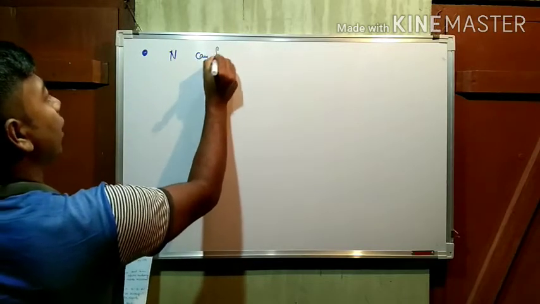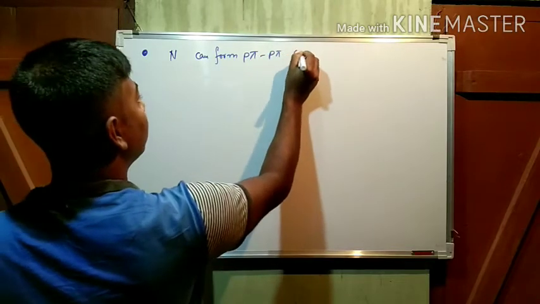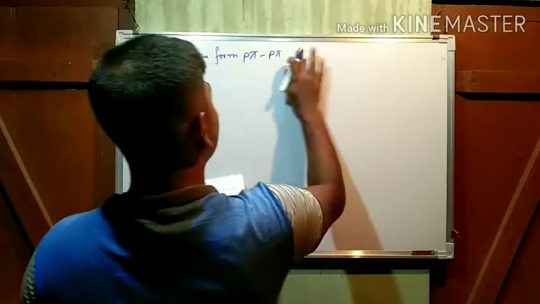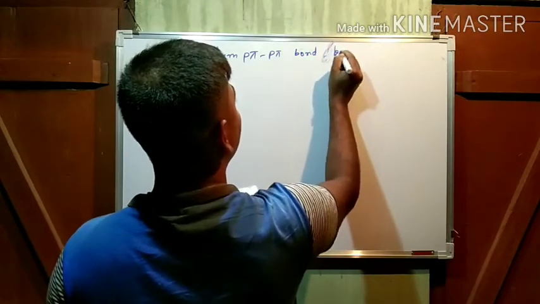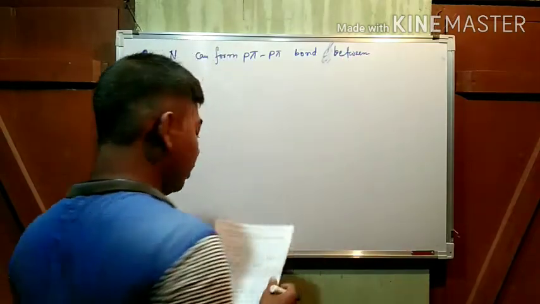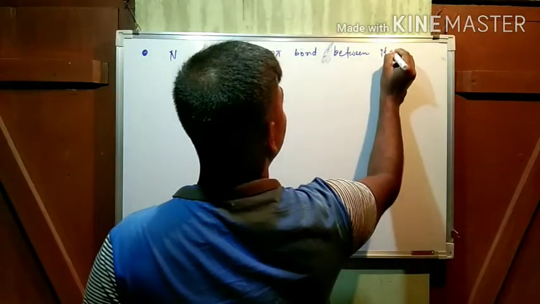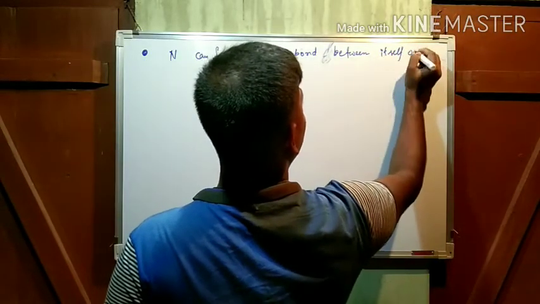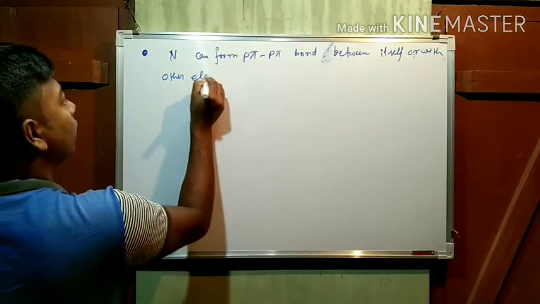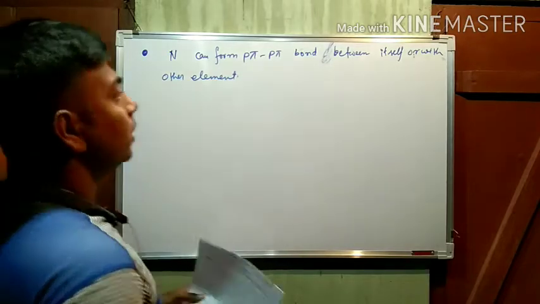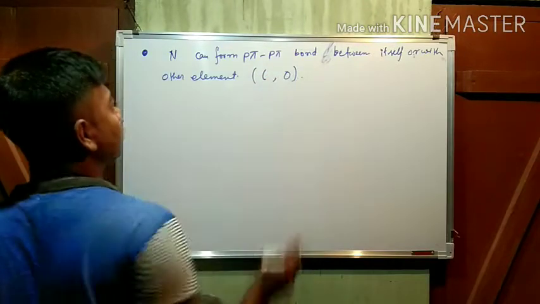Nitrogen can form p-pi bond between itself or with other elements. This other element is mainly carbon and oxygen.